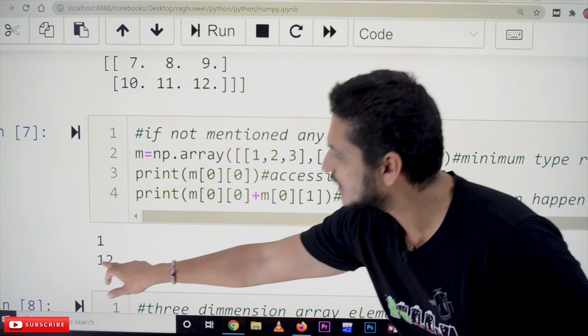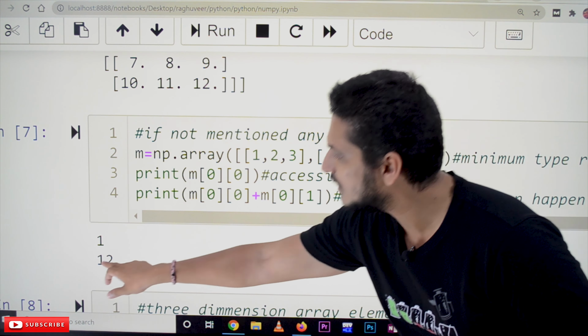Coming to the next one, three-dimensional array element access. How do we access the elements in three-dimensional arrays? 0 0 1, the example was already discussed. 0 0 1 means the 0th two-dimensional array, and in that the 0th row first column, so this 2 will be considered. That's why it is displayed as 2.0. By default we considered dtype equal to float here, that's why it is taking a floating point value.